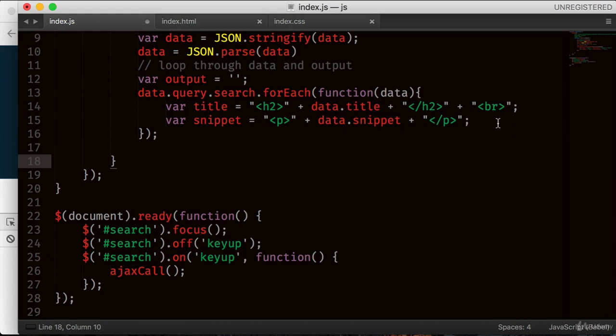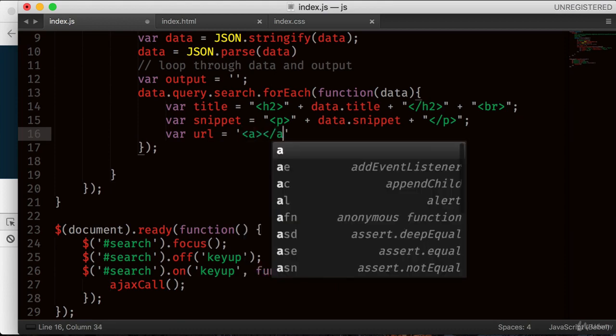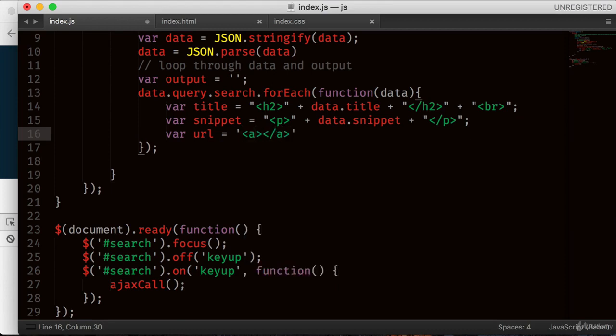Beautiful. Now let's get the URL as well, because we want to embed the URL into this title so that we can make it clickable and people can click and go to the actual page and read more, right? So URL equals to, now what we need is we need to wrap it in the anchor tag. So this anchor tag href will be, now keep in mind that I have used single quotes so that I could use double quotes inside.